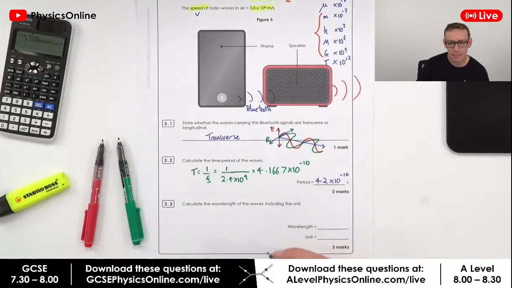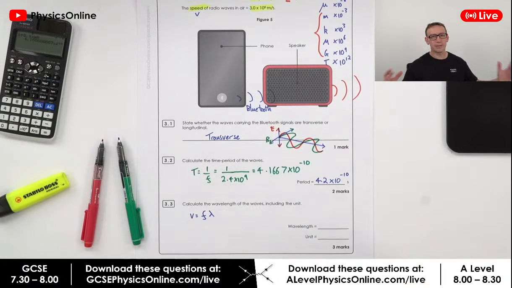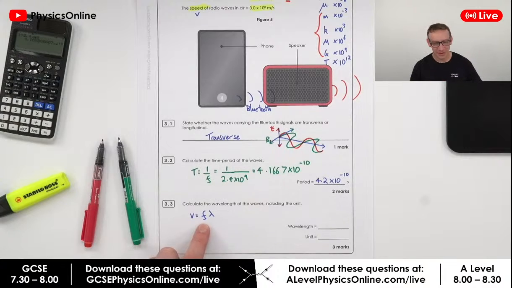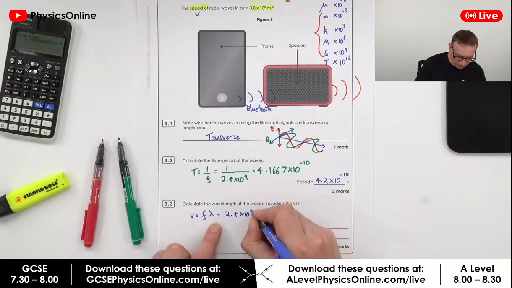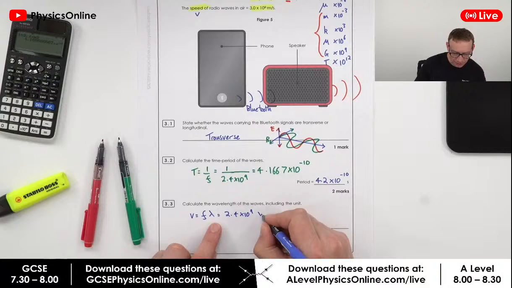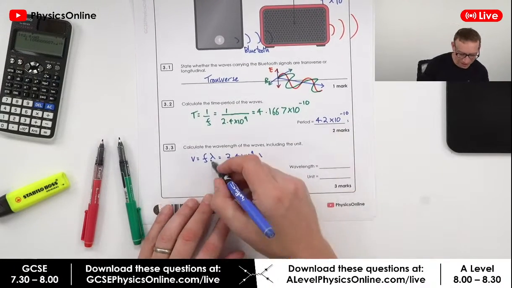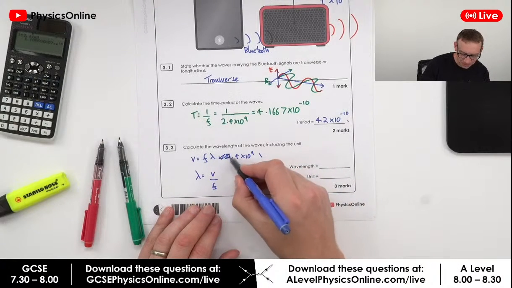Okay, so the equation for this is V equals F lambda. Now, of course, I remember that just because I'm a physics god, but for you mere mortals down there, make sure that you do learn this, but also check it in your data sheet. So the wave speed is equal to the frequency times the wavelength. So here the frequency, again, is what we found up here. So that's 2.4 times 10 to the 9. And we're going to multiply that. Oh, sorry, calculate the wavelength. Okay, maybe I'm not a god. The wavelength then is equal to the wave speed divided by the frequency.